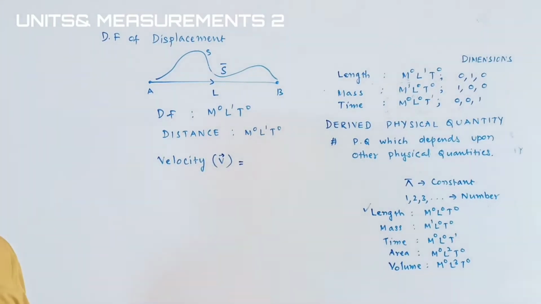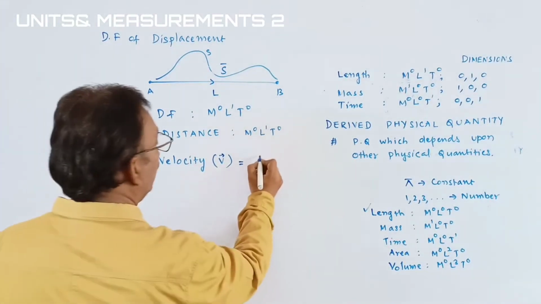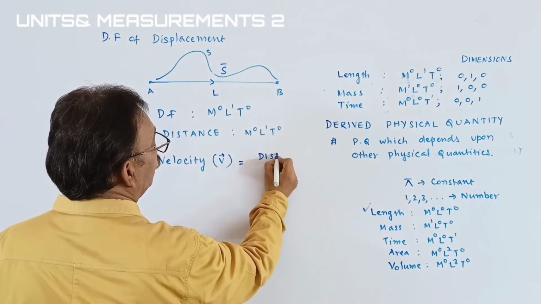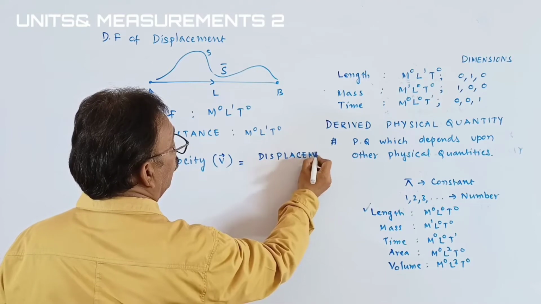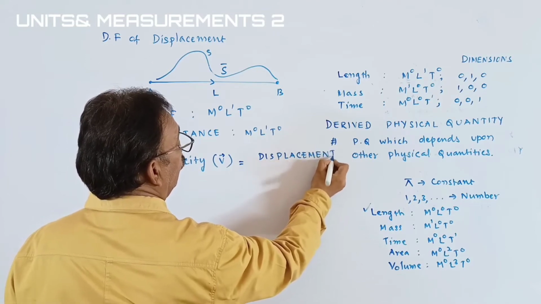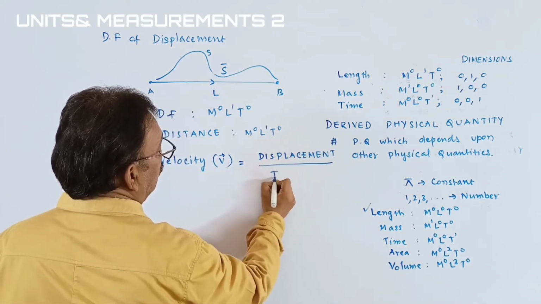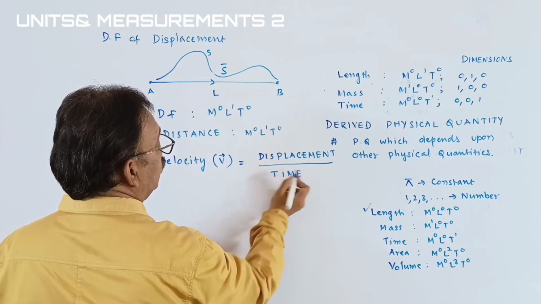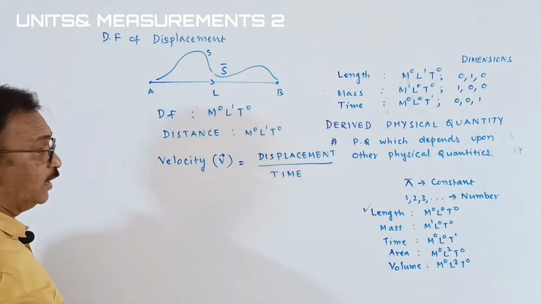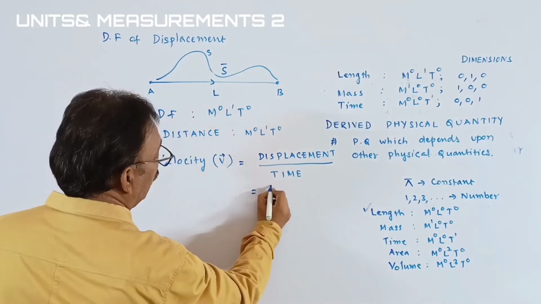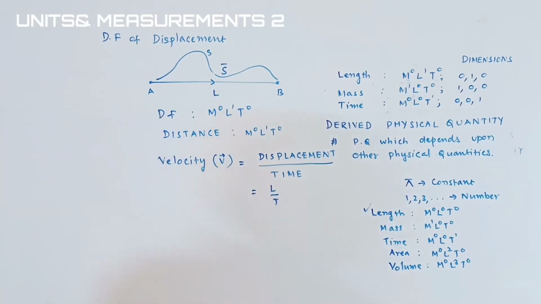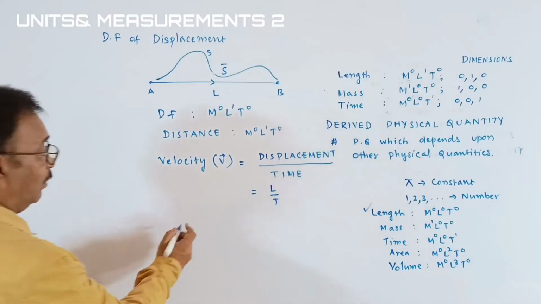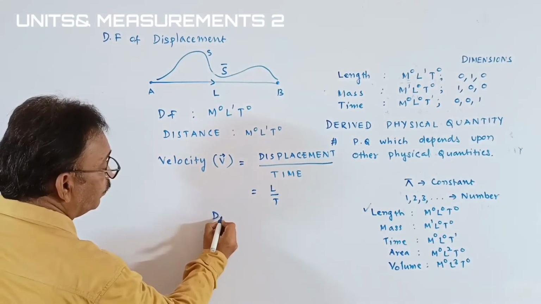Velocity. How can we define velocity? Rate of displacement means displacement upon time. Okay, students. Displacement is nothing but length. We have to write it as L upon T. And what is the dimensional formula?